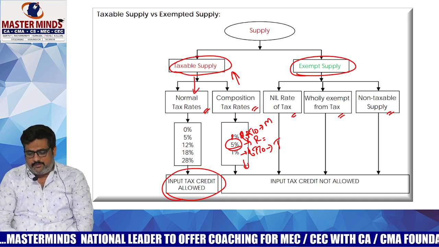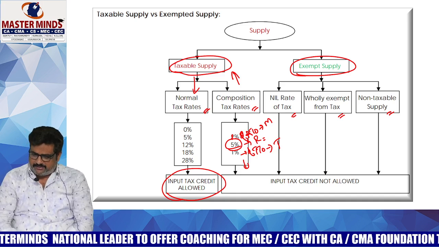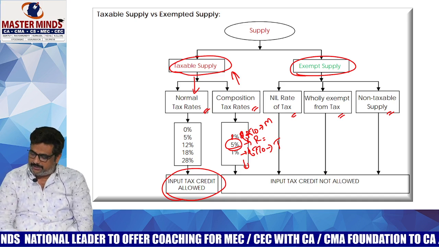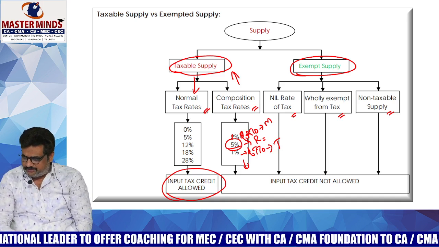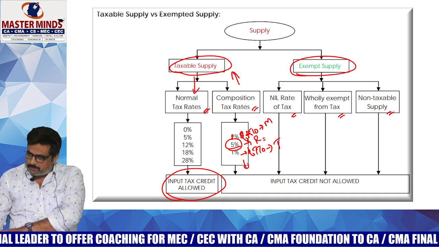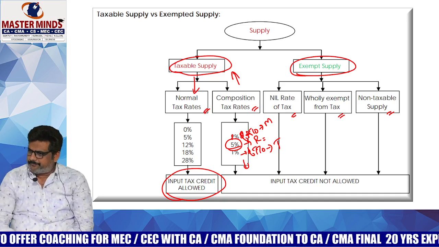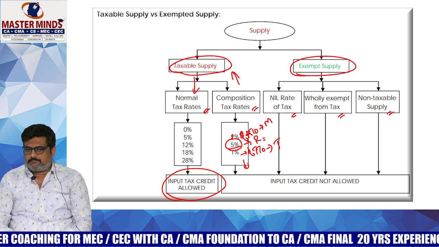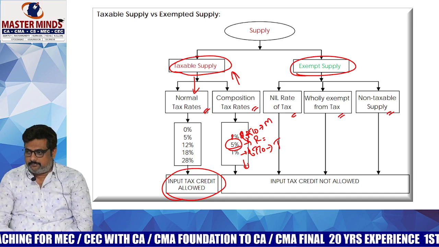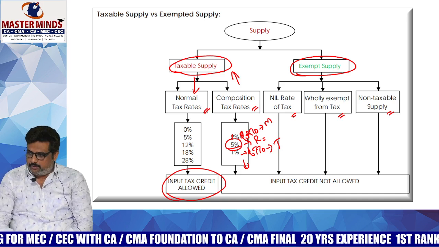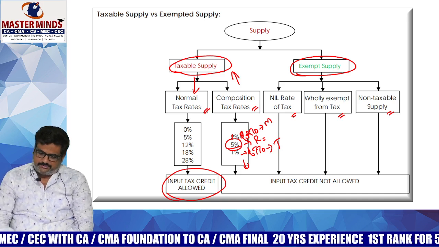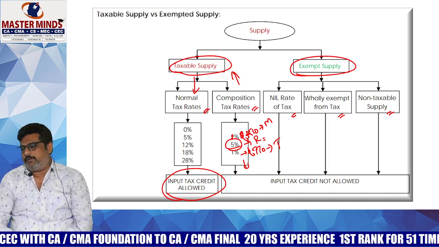So even though the supplier is paying the composition tax, why are you unable to get the ITC? Even though the chapter was not completed, out of practical experience you can say it now. Why? Even though it is a taxable supply, why will the recipient not get the ITC there?